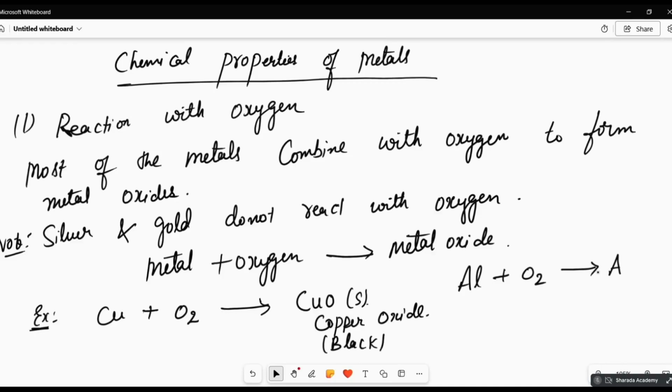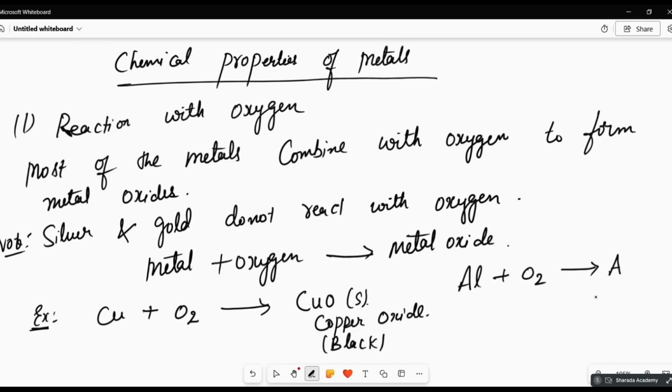Silver chloride is white, and when exposed to sunlight it becomes gray. Aluminium is gray in color.